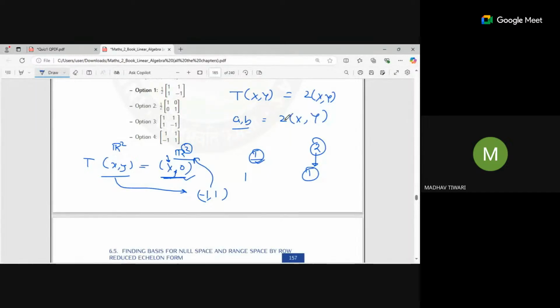You will get x equal to a by 2 and y equal to b by 2. So for every point in the codomain of the form (a, b), you get its pre-image by dividing its components by 2, namely (a/2, b/2). There is no point left, so that's why it is onto. Okay, yes, sir.